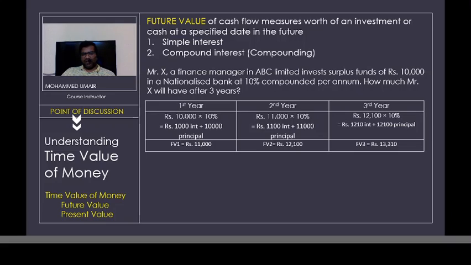So here the money which he has earned is not actually 10%, it is more than 10%, because he has earned both interest plus interest on interest. Let us see the effective rate of return. He has earned 13,310 rupees, but what he has invested is only 10,000 rupees, right?